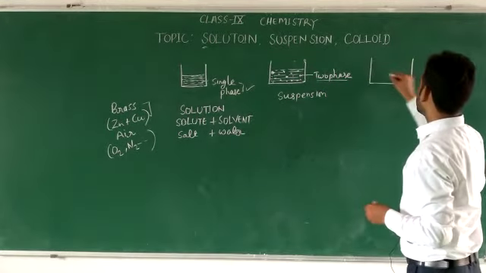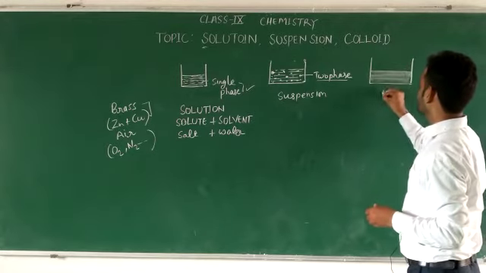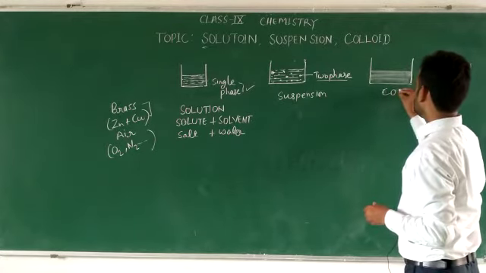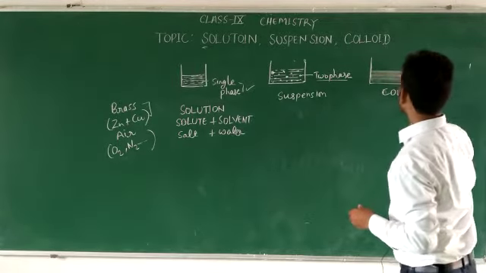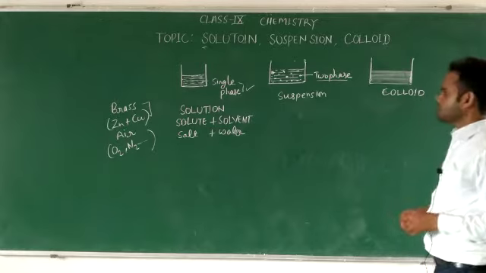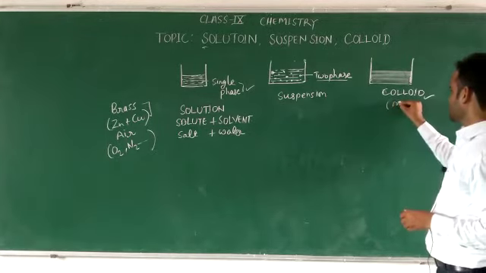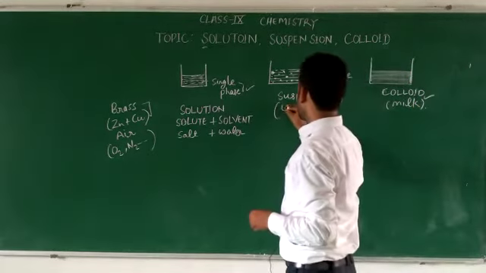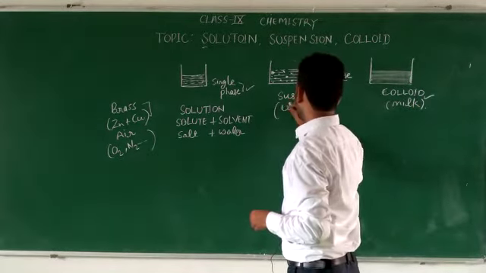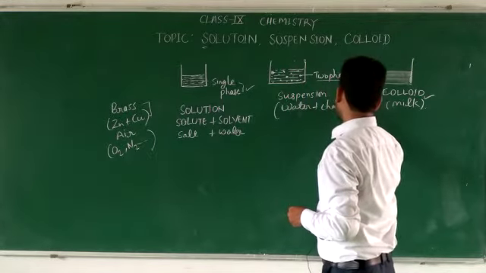And let us assume that in a beaker we take milk. Milk is a colloid. Why is it so? Because it looks homogeneous. So let us say we take milk as a colloid, and in the suspension we take water plus chalk.